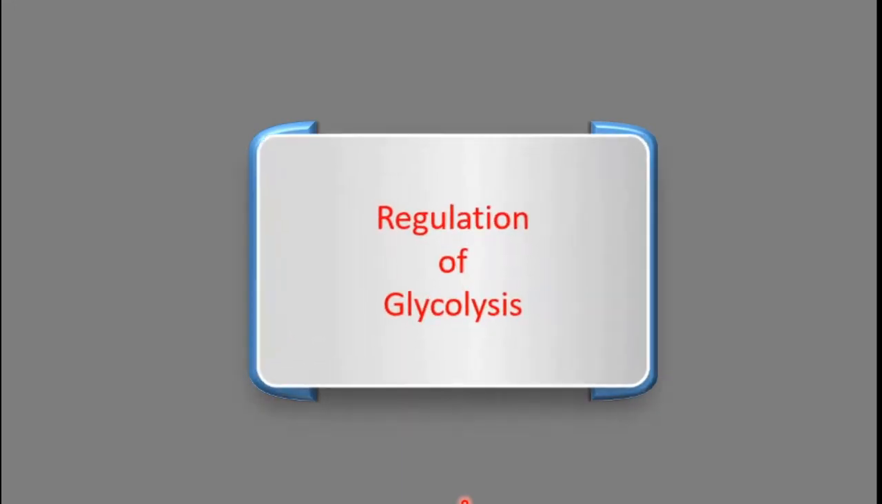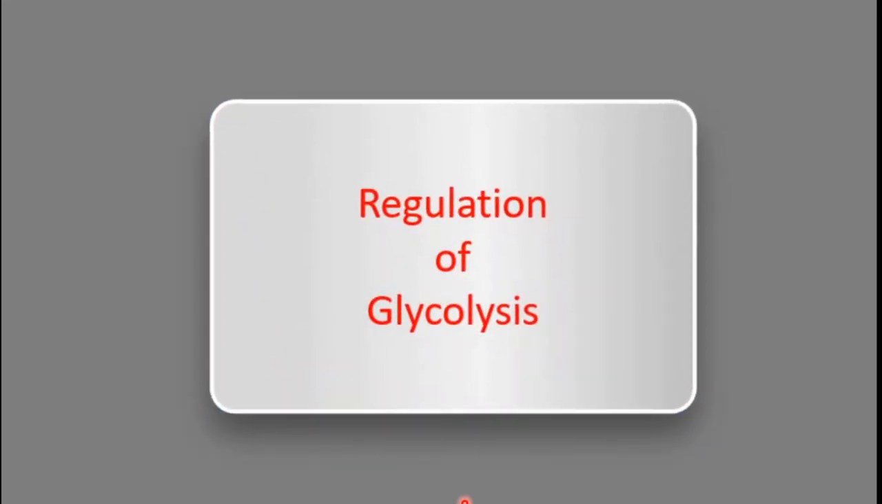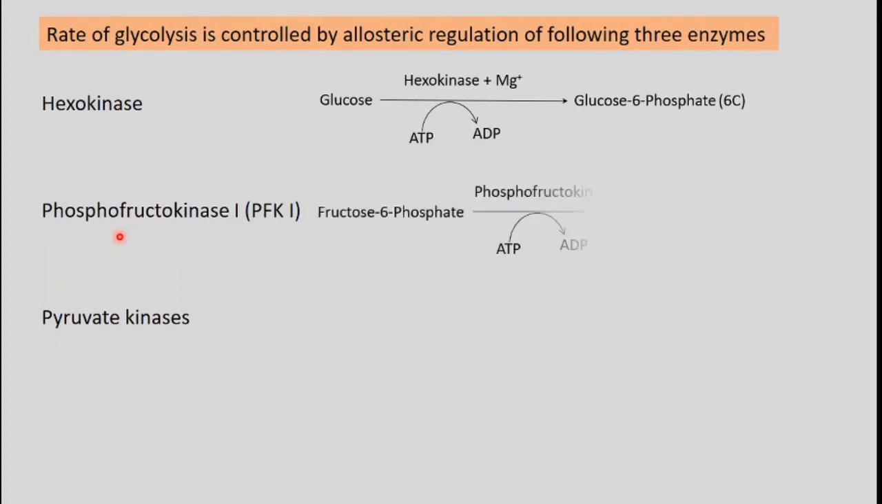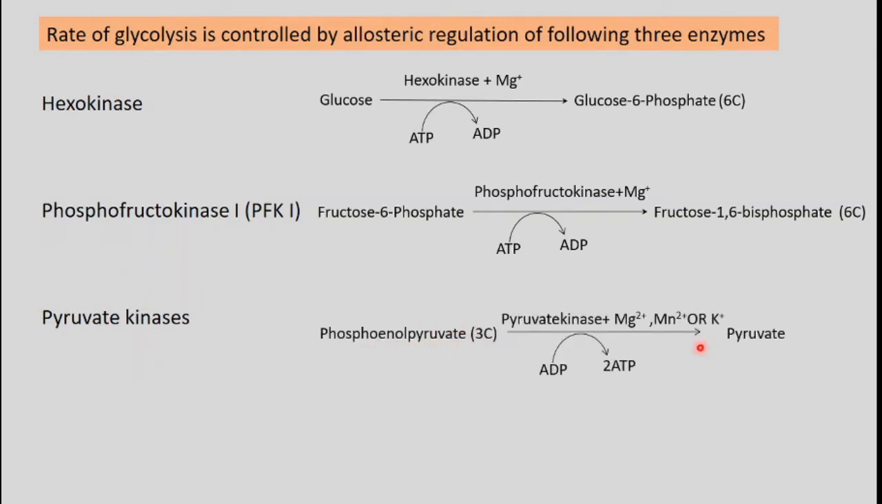हेलो लर्नर्स। इस वीडियो में हम रेगुलेशन ऑफ ग्लाइकोलिसिस की बात करने वाले हैं। सो द रेट ऑफ ग्लाइकोलिसिस इज अंडर द कंट्रोल ऑफ एलोस्टेरिक रेगुलेशन ऑफ दीज एंजाइम्स, दैट इज हेक्सोकाइनेज 1, which catalyze the conversion of glucose into glucose 6 phosphate, phosphofructokinase 1, which catalyze the conversion of fructose 6 phosphate into fructose 1,6 bisphosphate, and the final reaction is catalyzed by pyruvate kinase, in which the phosphoenol pyruvate is converted into pyruvate.